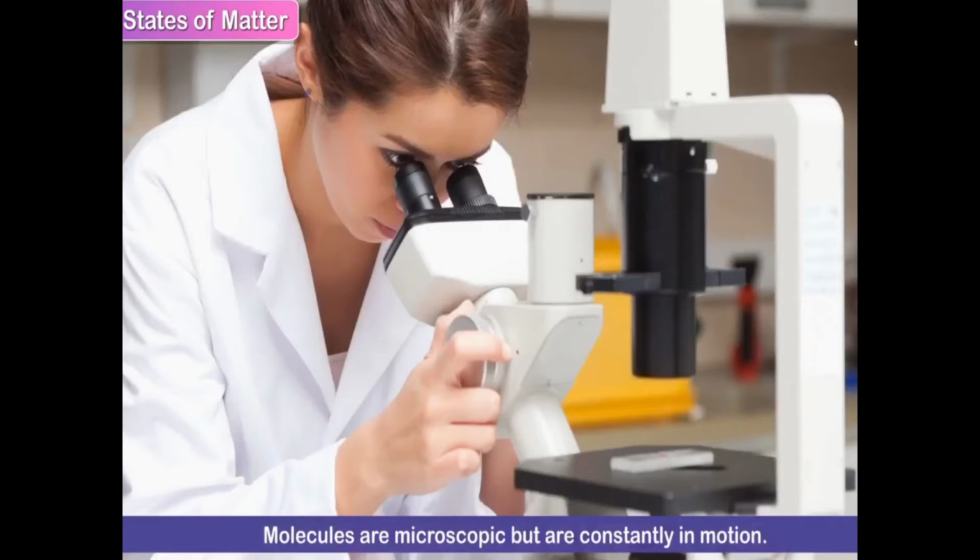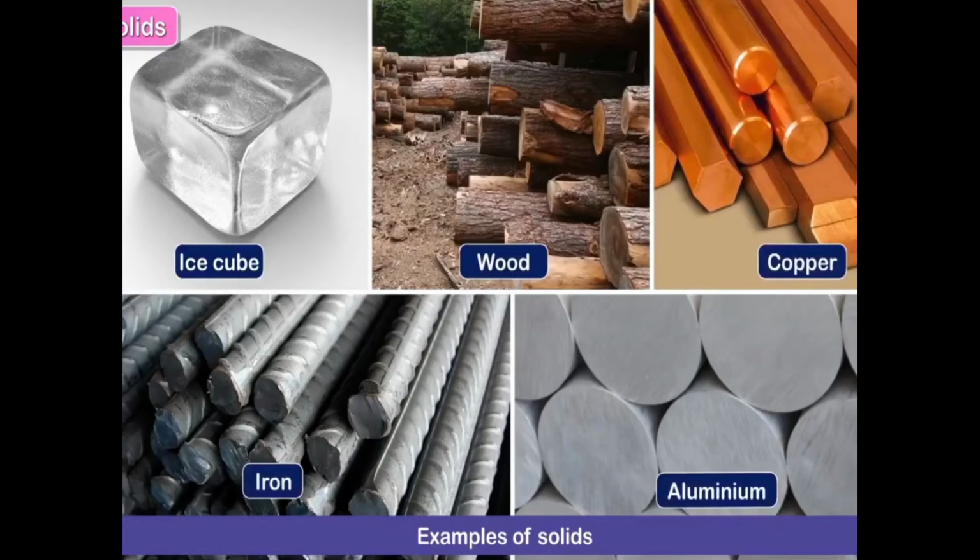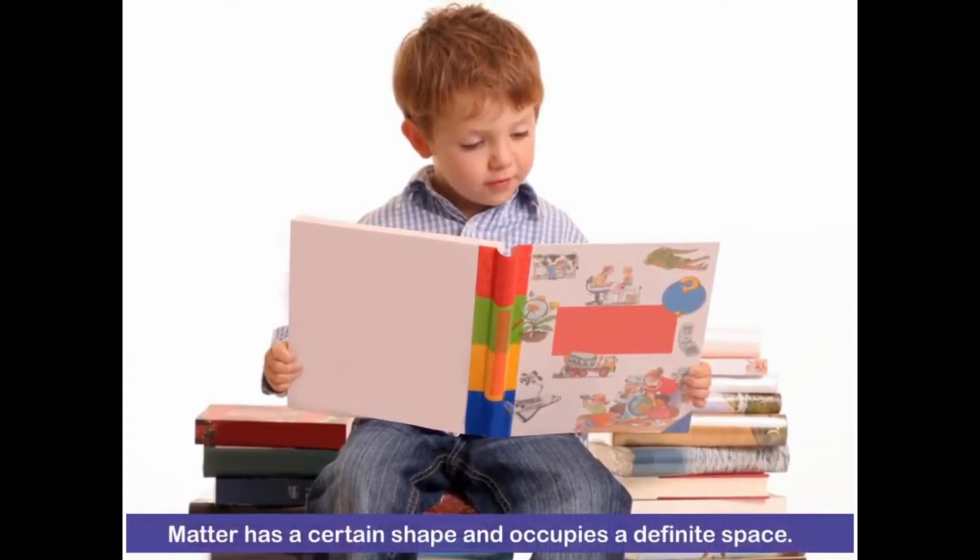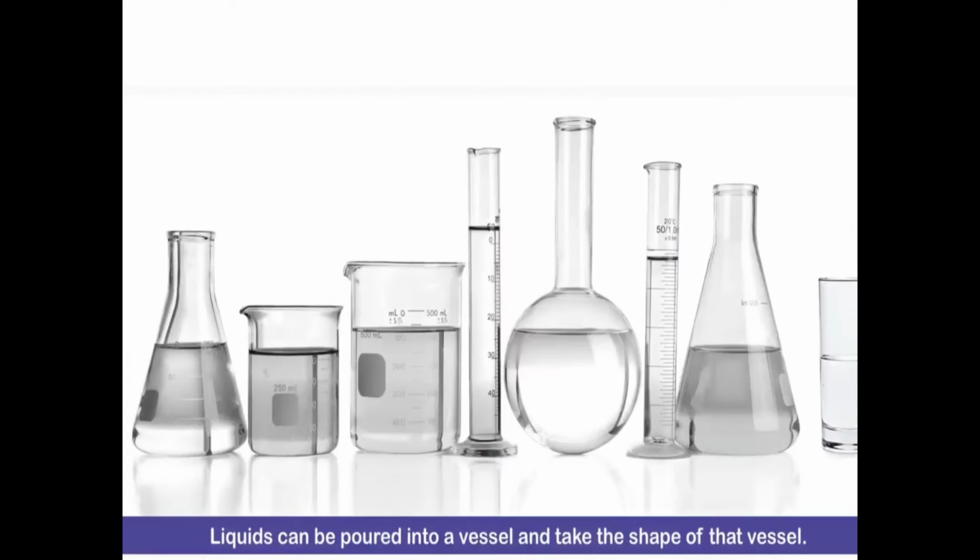Molecules are microscopic but are constantly in motion. Ice cubes, wood, copper, iron, aluminium are examples of solids. Solid matter has a certain shape and occupies a definite space. Observe this picture: that boy is holding a book, and behind him also many books are there. These are matter. Matter occupies space and has a definite shape.